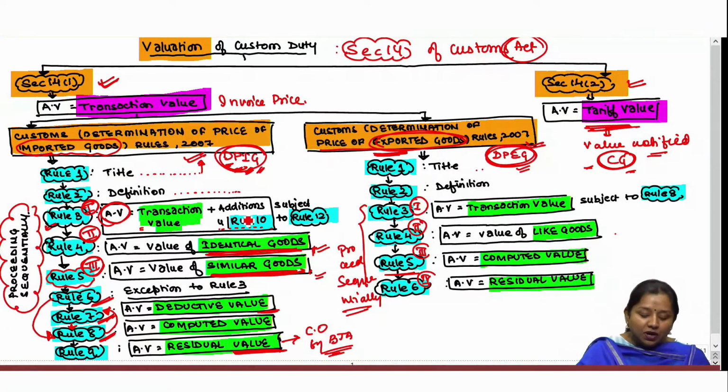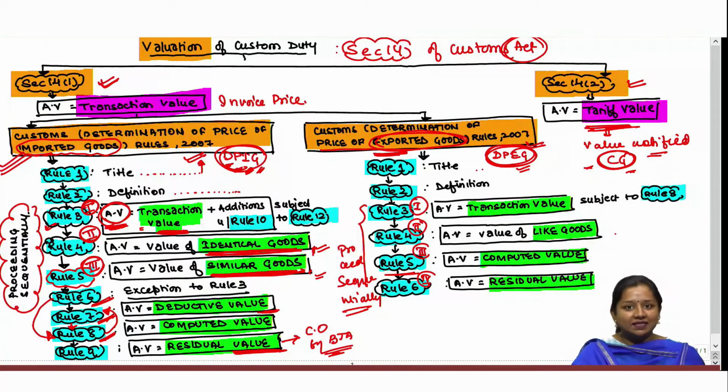Let us start with Rule 3 of importation, wherein it says that assessable value shall be taken as the aggregate of transaction value and additions under Rule 10. This Rule 10 is very important, wherein certain additional amounts are given, certain adjustments are given, which need to be added while determining the assessable value. Let us start with Rule 10 now.